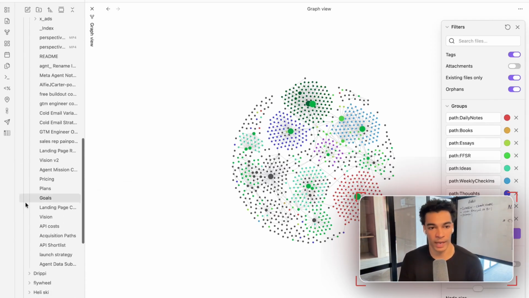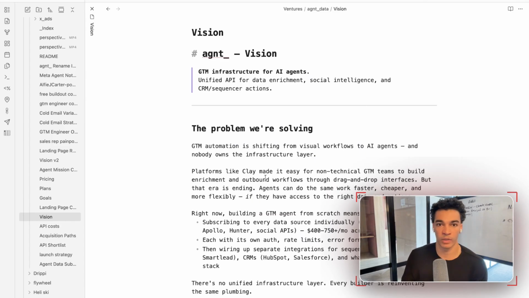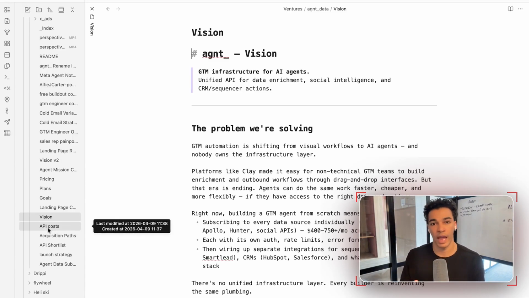So for example, if I head down to this document here, this was the initial vision for Agent. What I was doing is talking to the AI chat saying, hey, I have this idea for a product. Help me plan out the general idea, what the product should be, how we're gonna market it, all that good stuff. Then as I've continued to work on the project, I'm working with the same AI agent. I'm having it save every single document back into a folder within my Obsidian.